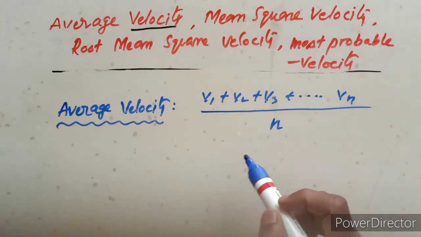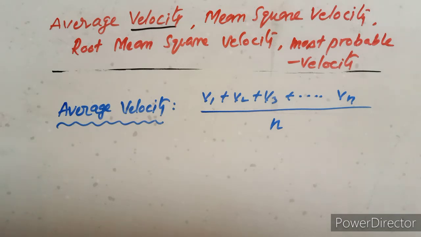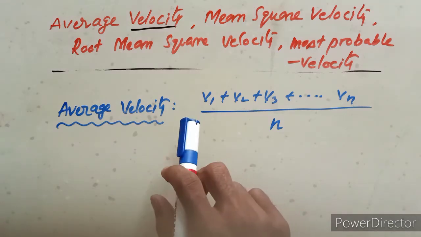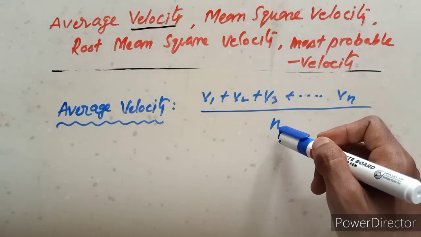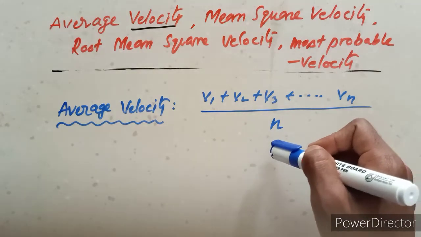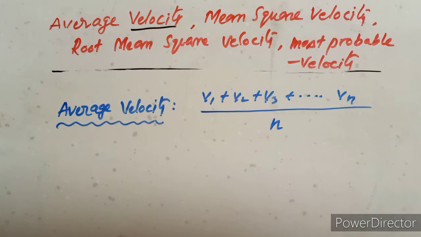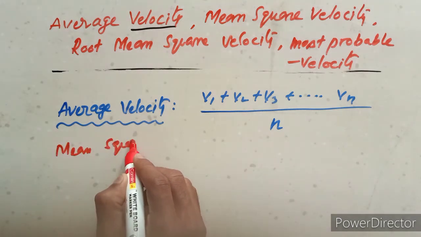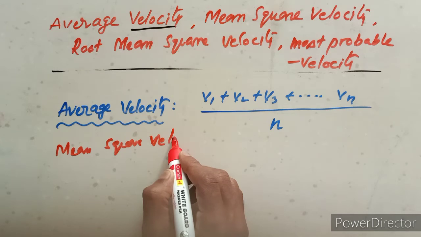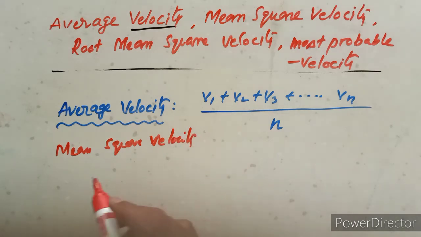This is the average velocity. The second one is mean square velocity.